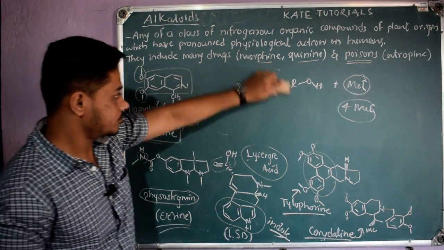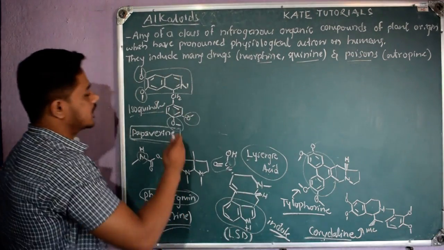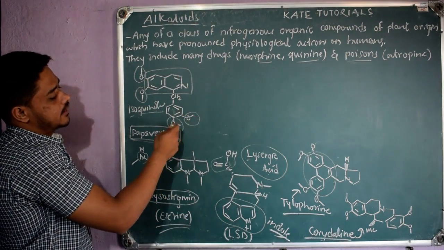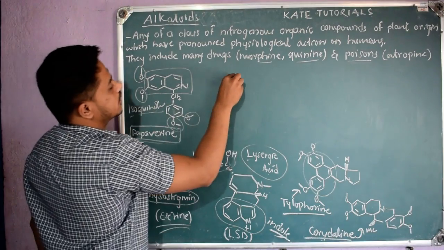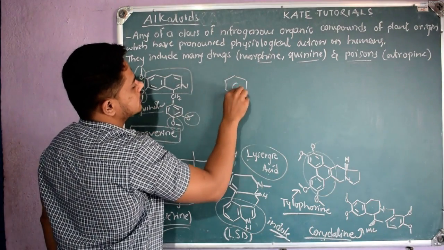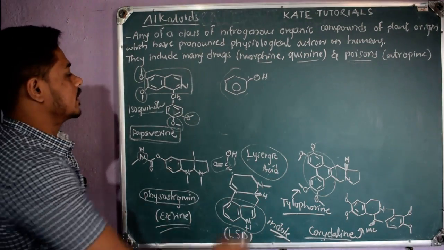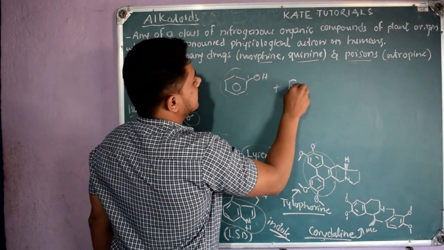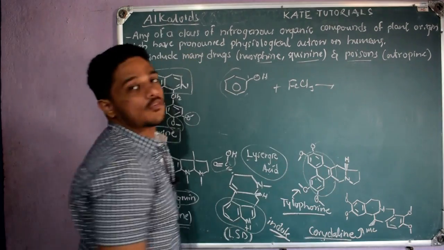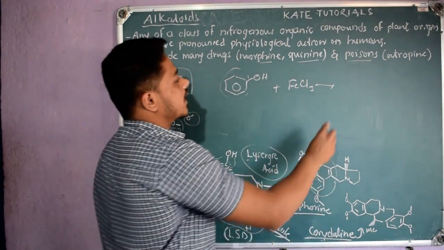If I remove this methyl and it becomes OH, it will be a phenolic OH, not alcoholic, because the OH is attached to an aromatic ring. If we treat any phenol with neutral FeCl3, it forms a charged coordination complex that is violet in color.